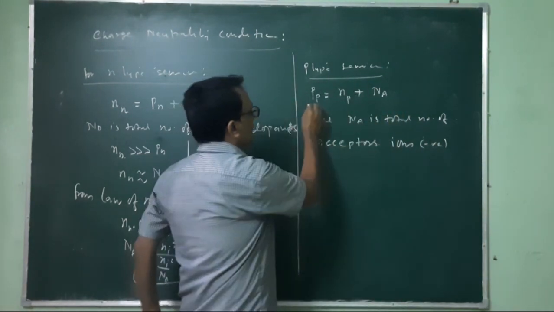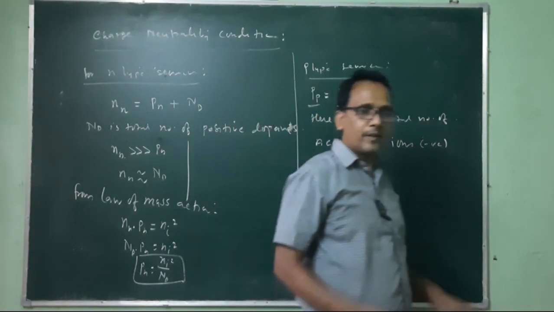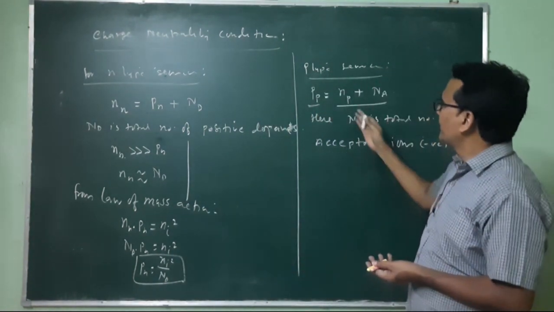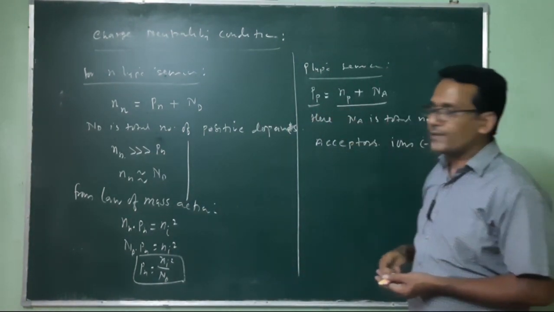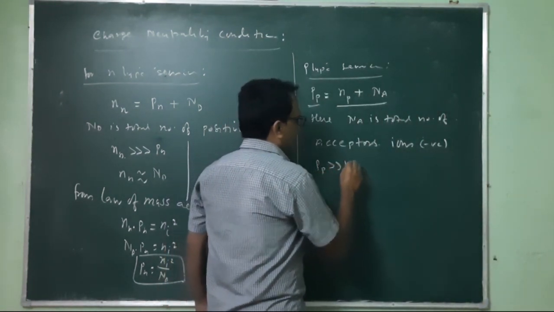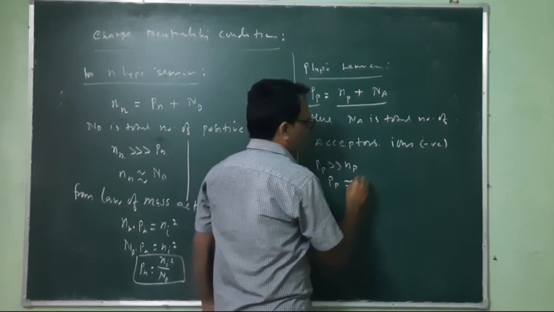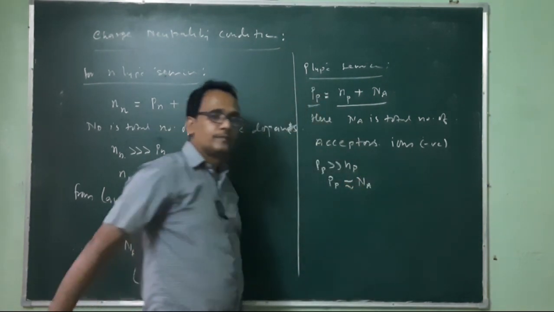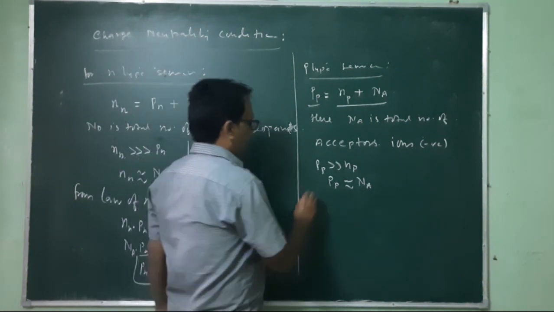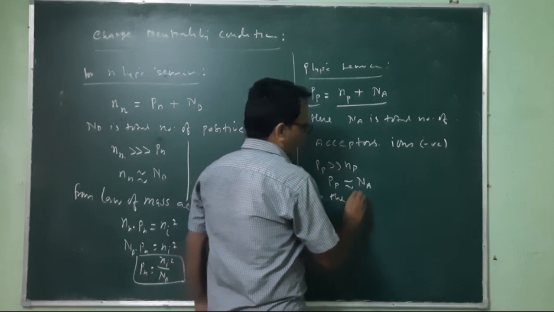So this part is positive and these two parts are negative, and the semiconductor will be neutral if this is balanced. And here this Pp is much greater than Np, so one can write this Pp as nearly equal to Na. So again we will use the law of mass action.